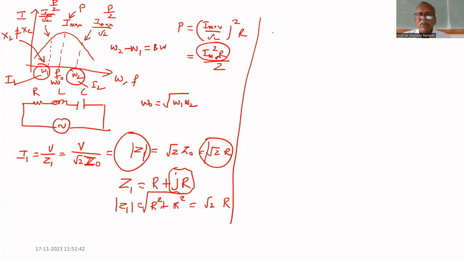Therefore, we write 1 by omega 1 C minus omega 1 L equals R. Why did I write it like that? Because the complex value jR equals 1 by omega 1 C minus omega 1 L.